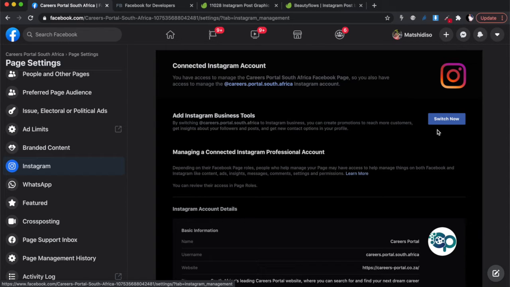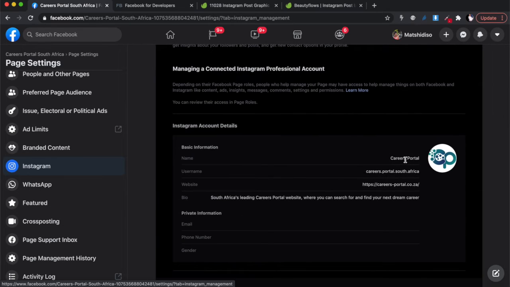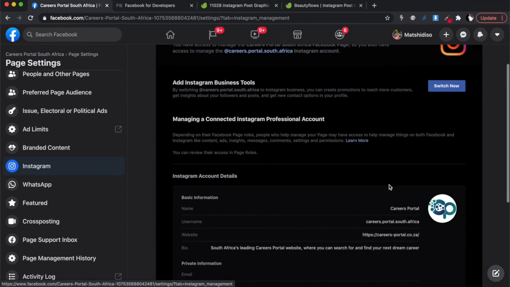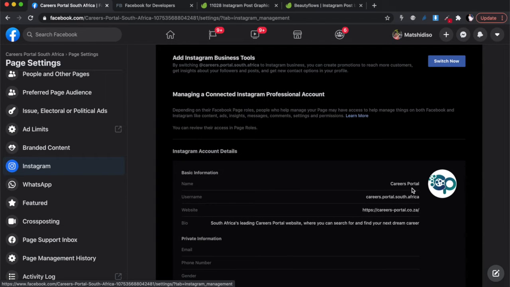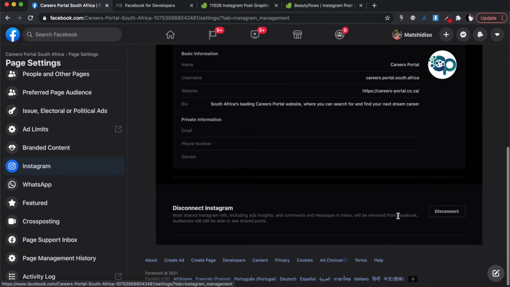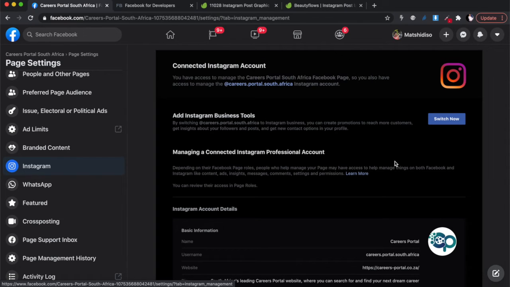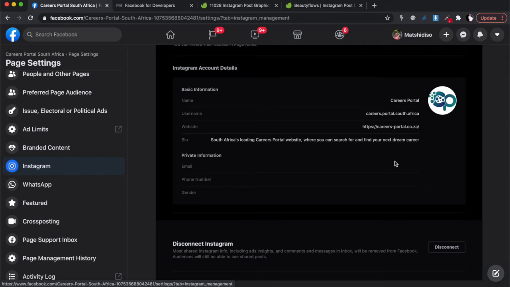It'll ask you to log in and do a lot of other things, but this is where you would do it. I think I've already done it, and you'll see that it's connected. If it's connected successfully, when you come here, you will see that Instagram logo at the top, and you'll see the page, the Careers Portal page, or whatever page you're connecting to, and you can disconnect at the bottom there. All right. Because I've already connected it, there is no connect button. But when you come here for the first time, you will see it, and it's not complicated to go through it and connect it. It will ask you to log in, and if your Instagram page is not a business page, it would ask you to convert it to a business page.